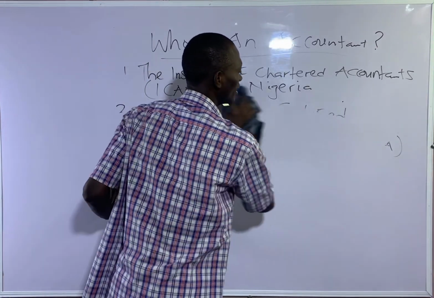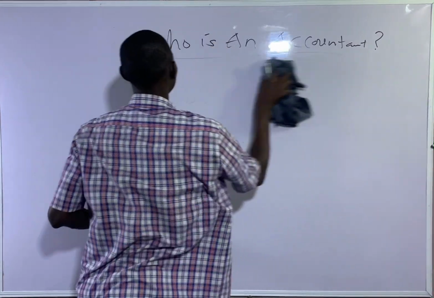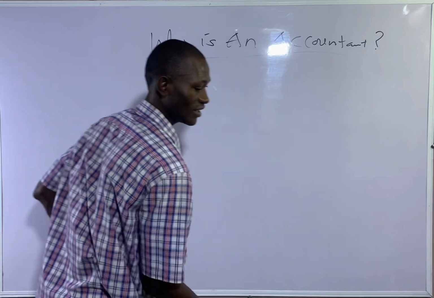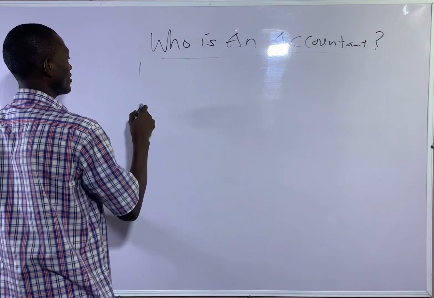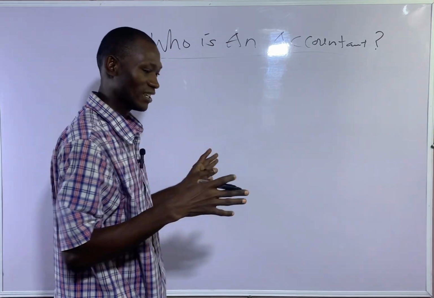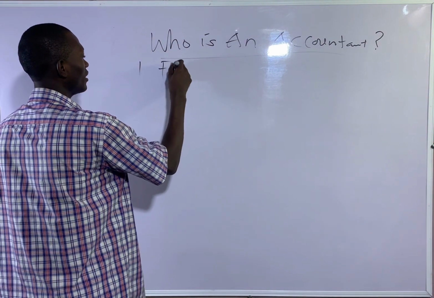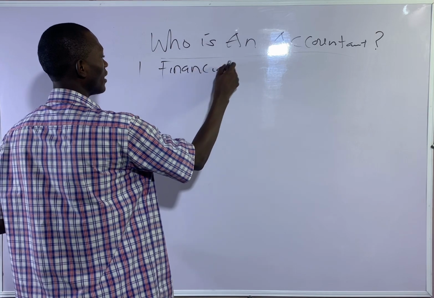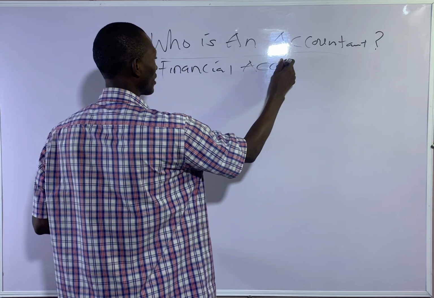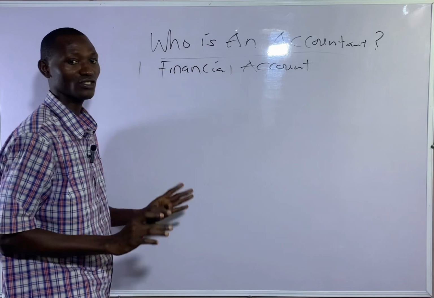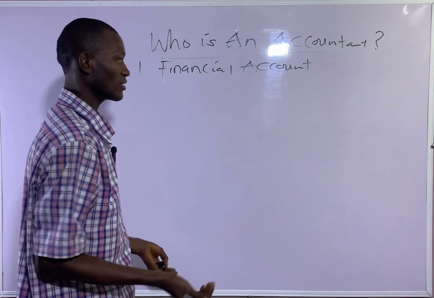Examples of accountants: after studying accounting, you can decide to specialize. Financial accountants prepare the financial statements of a business organization.